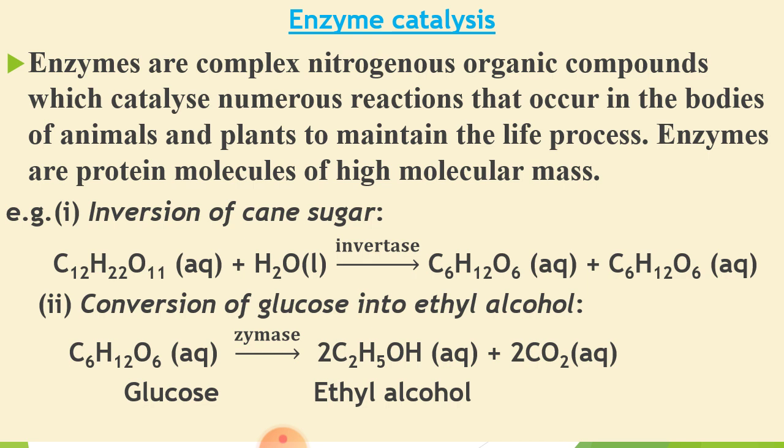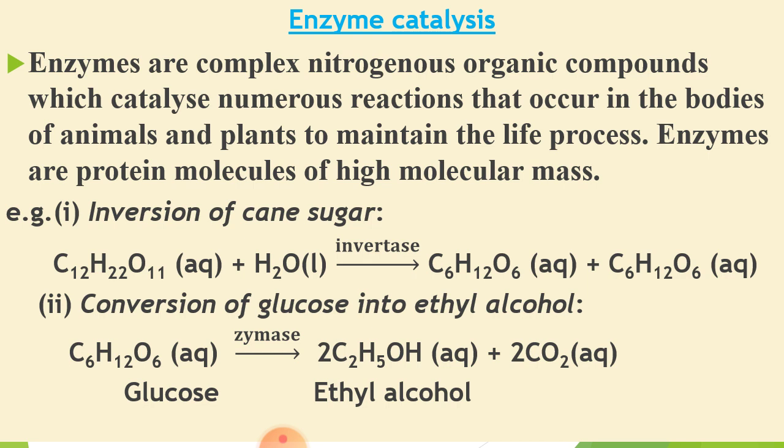Second example: conversion of glucose into ethyl alcohol. Here one enzyme is required, known as zymase. Invertase and zymase are obtained from a fungus known as yeast. So here glucose converts into ethyl alcohol plus CO2. That is also a type of anaerobic reaction where glucose converts into ethyl alcohol and CO2. Now one more thing you have to know about enzymes.